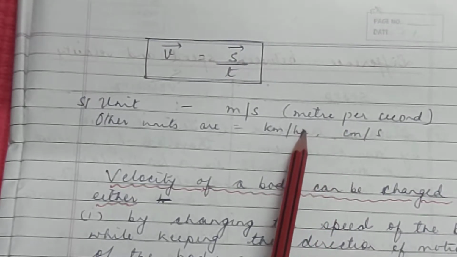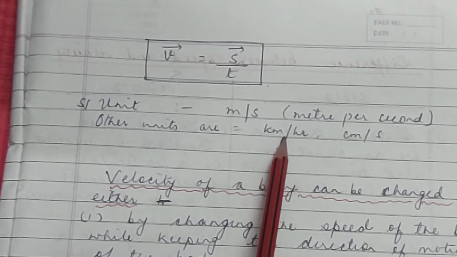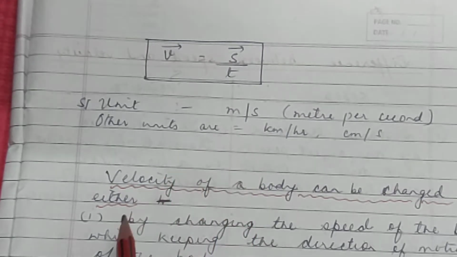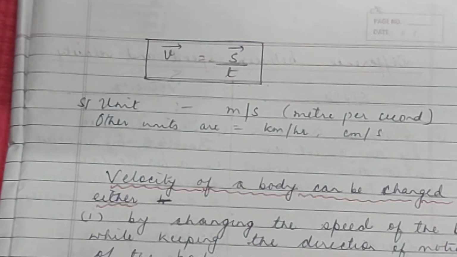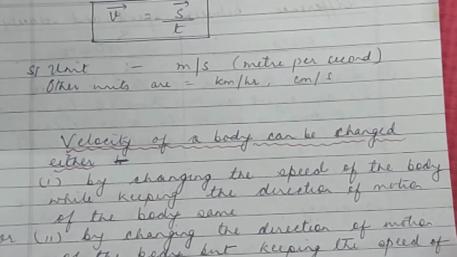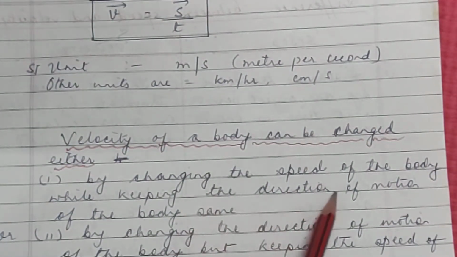Now, how can you change the velocity of an object? We know that velocity is the speed with direction. So, velocity of a body can be changed in 3 ways. What are the 3 ways? By changing the speed of the body, when the direction is the same.